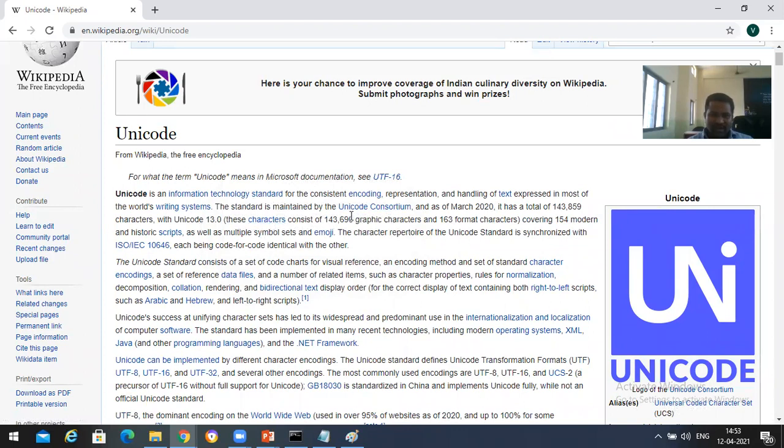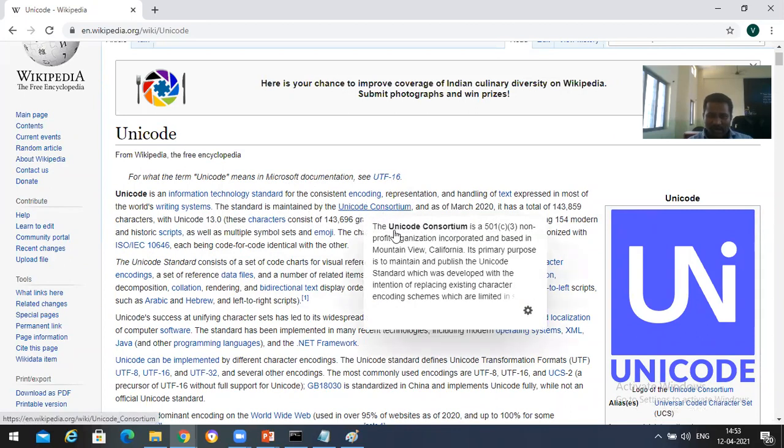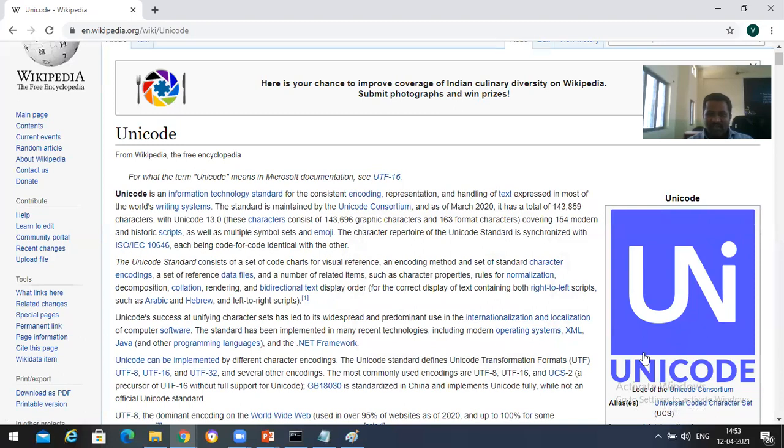The standard is maintained by the Unicode Consortium, an autonomous body incorporated and based in Mountain View, California. Its primary purpose is to maintain and publish the Unicode standard, which was developed with the intention of replacing existing character encodings.